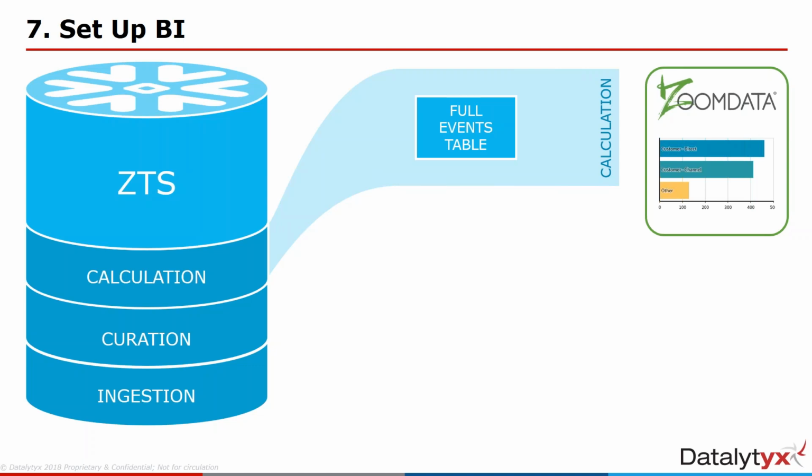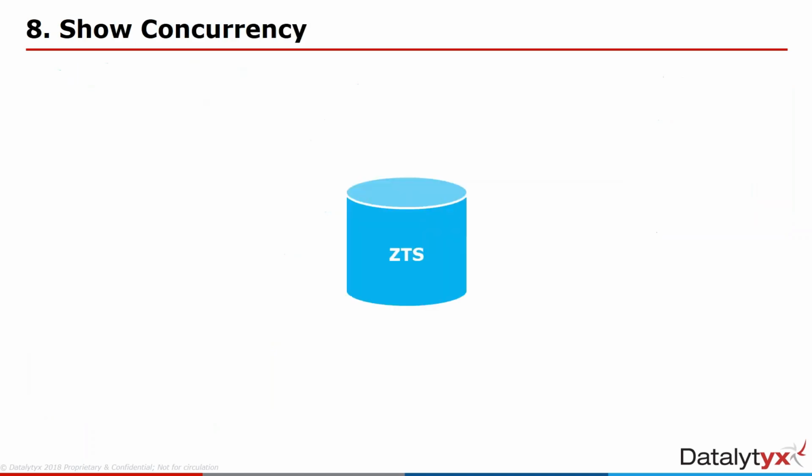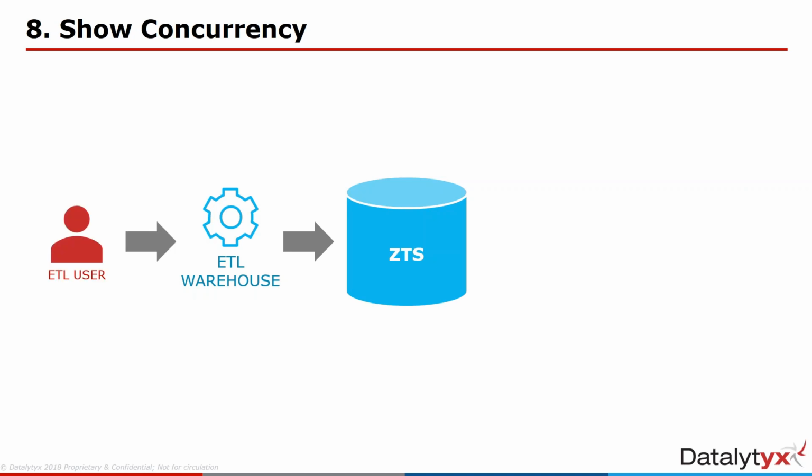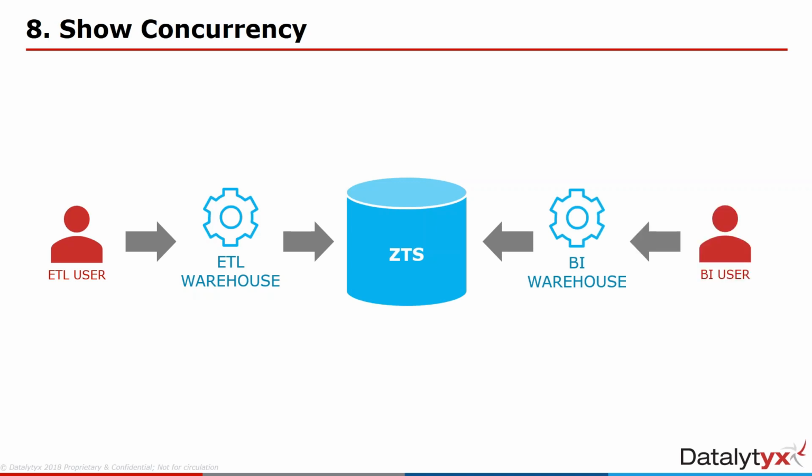So let's look at a few other things. We've got a few more minutes just to look at some other aspects to this. The first thing is just a note on concurrency. So we set up an ETL warehouse. Remember, the warehouse is the pool of compute resource that we can use to access the actual database itself. So our ETL user, in fact, we're using the admin user for simplicity, but we were using the ETL warehouse to load data. That is a completely separate warehouse from the BI warehouse that we set up for reporting.